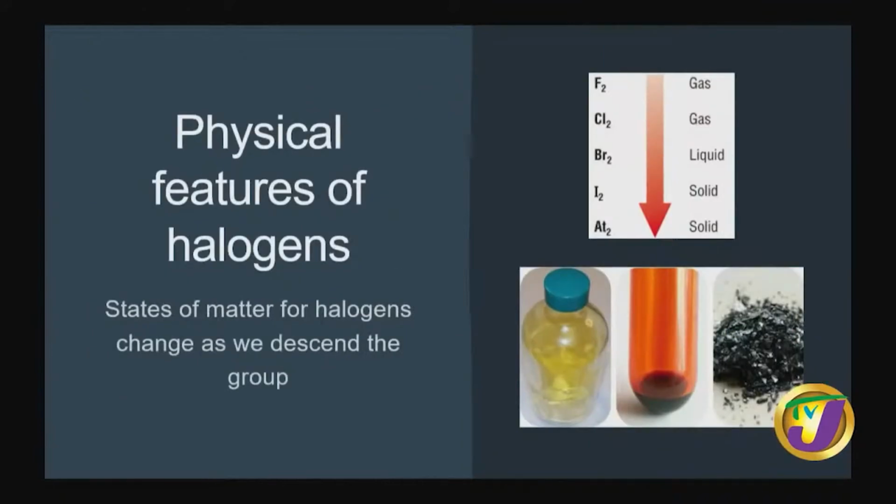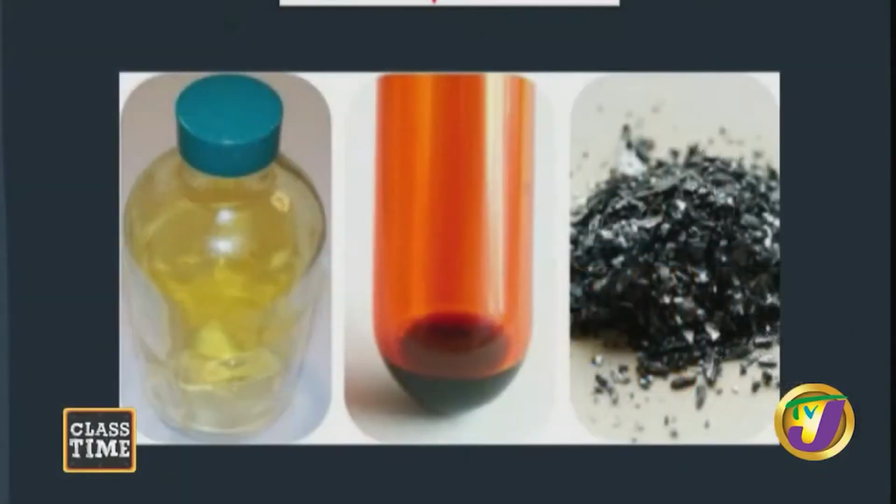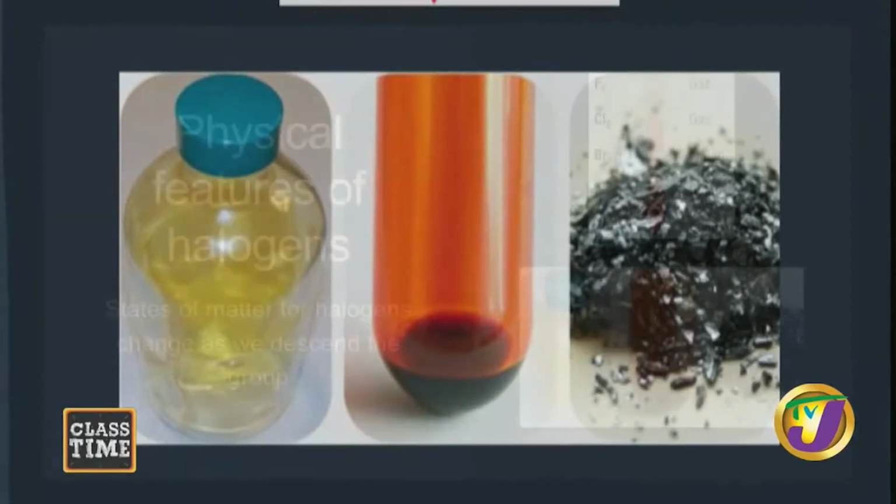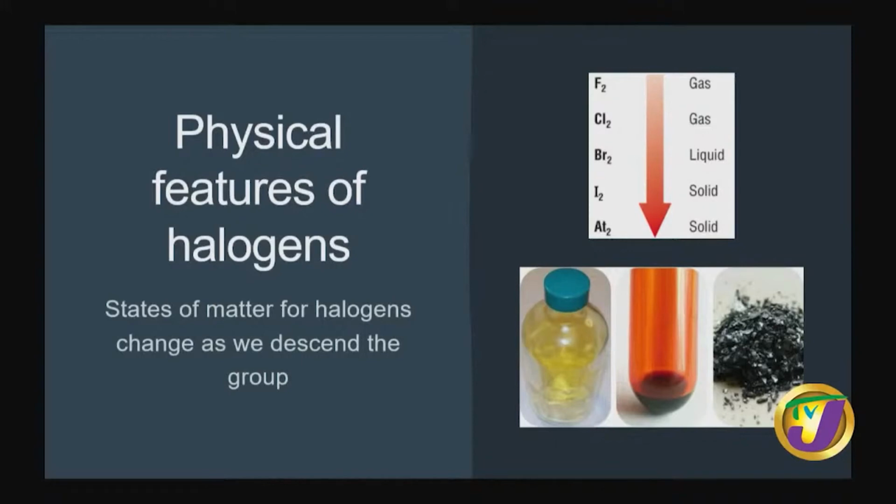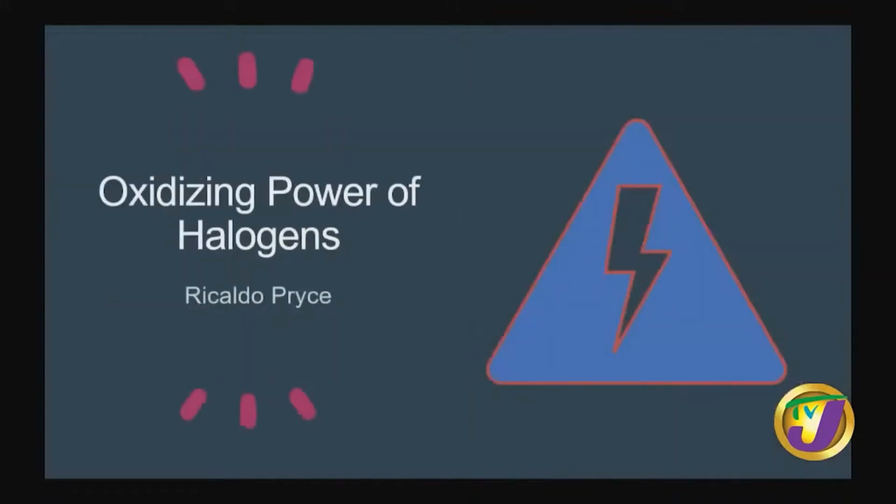Now, you can see a picture of iodine in the corner, and it's a very soft, purplish, blackish solid. And you can see bromine in the middle, being the orange liquid, and chlorine gas, which is a yellow-green gas, which is toxic, that I should mention. Now, let's look at the oxidizing power of the halogens.